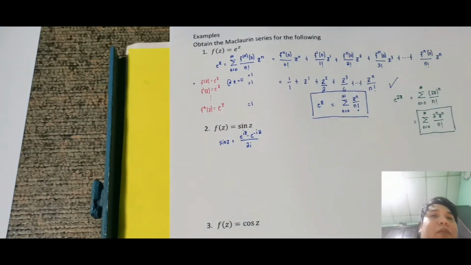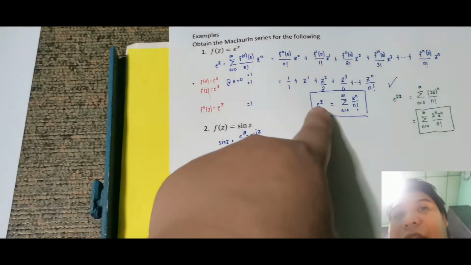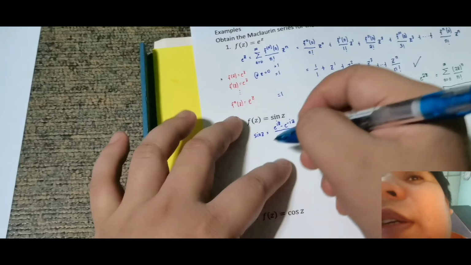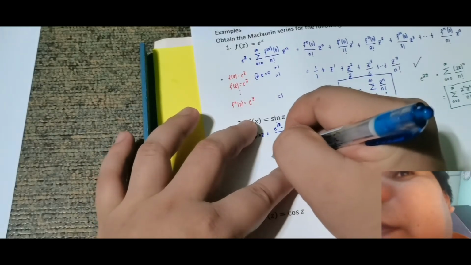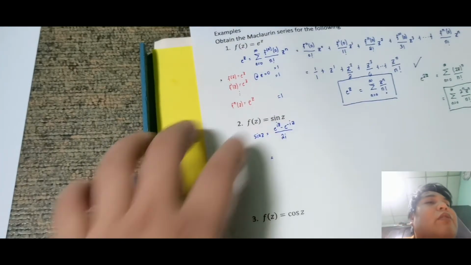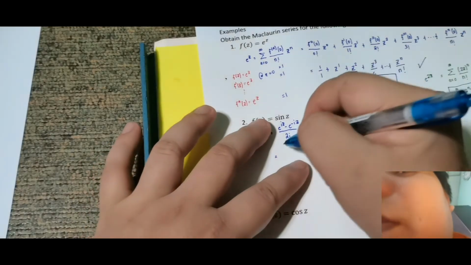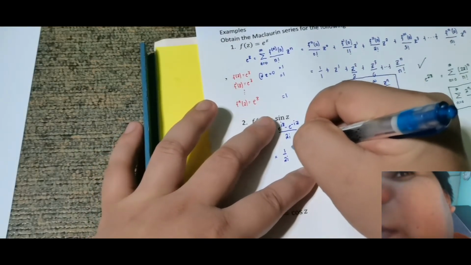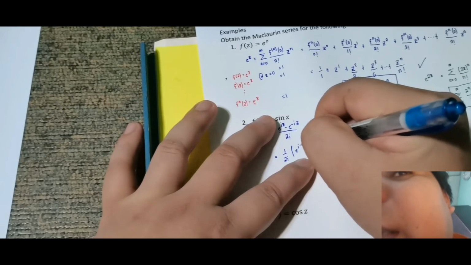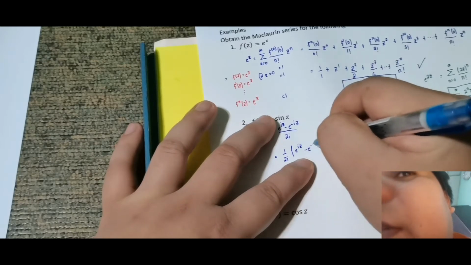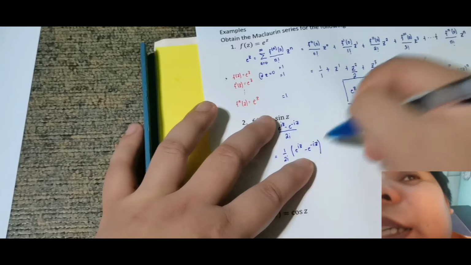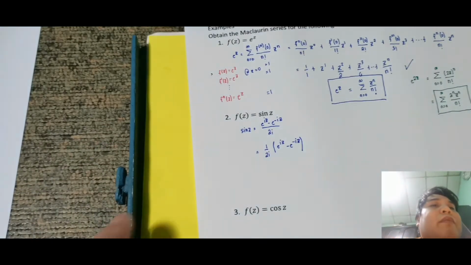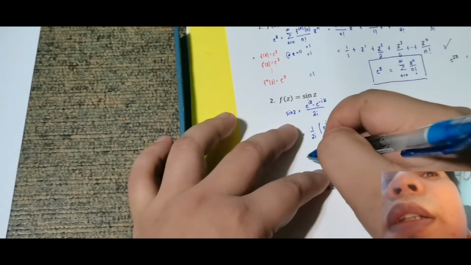Tama. Ngayon, ang gagawin ko, since nakita mo may e raised to something, magagamit ko yung idea ko doon. So, kunyari, gusto kong kunin yung kanyang summation form, gamit to. Ang mangyari, ilalabas ko lang yung 1 over 2i. Pa-factor out ko si 1 over 2i. Tapos, may matitirang e raised to iz minus e raised to negative iz. Ngayon, ipapalit ko yung iz saka negative iz dun sa loob na yun.